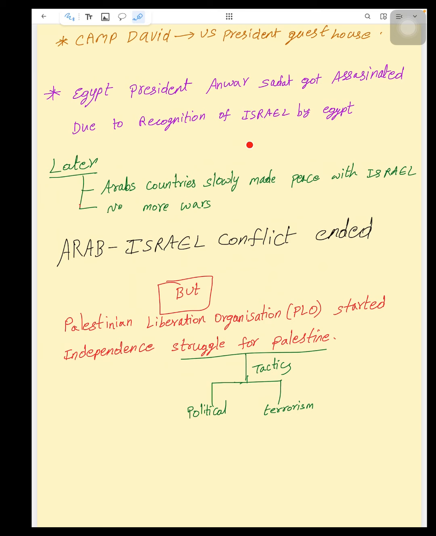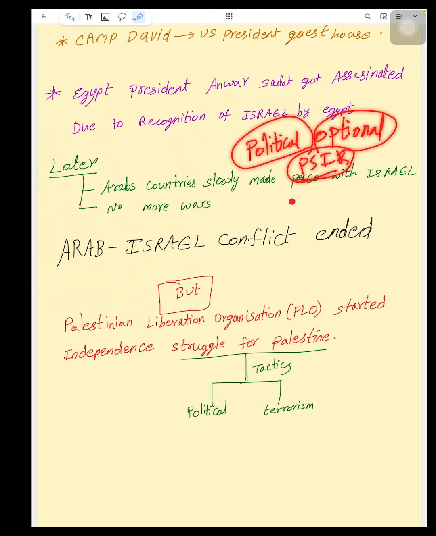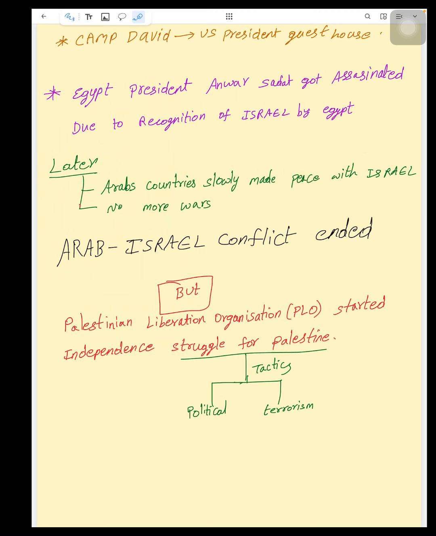You have to get into this only if you are a student with the political optional, that is PSIR. Only in this case you consider the fact that there is a conspiracy here. Other than PSIR, you don't need to think about politics because we have to study and make analysis in a neutral manner. Okay, let's get back to the topic.